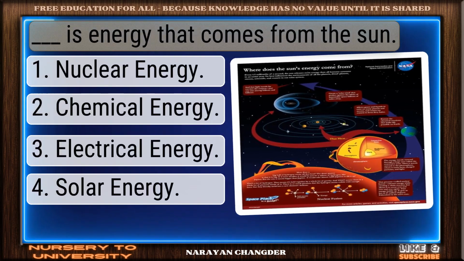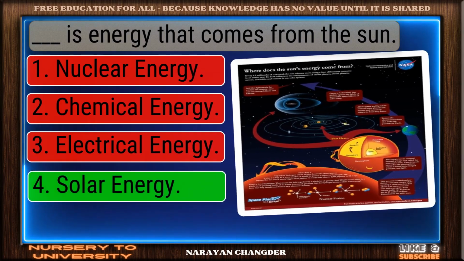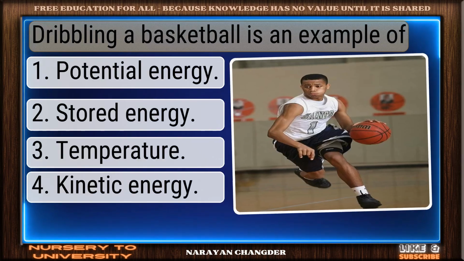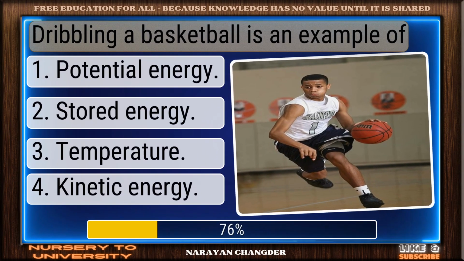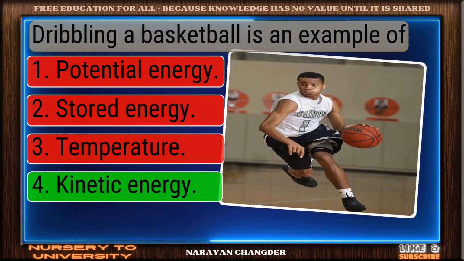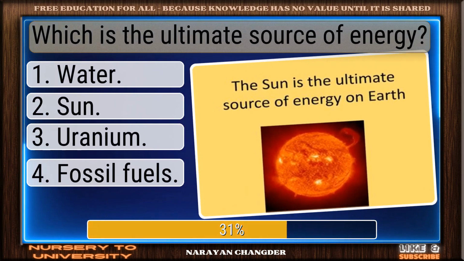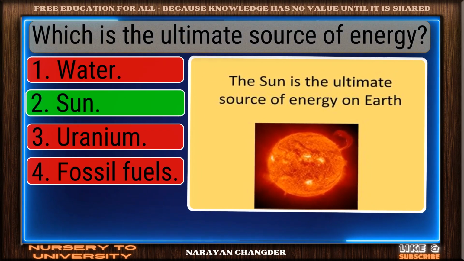Dash is energy that comes from the sun. You're right. Solar energy is correct. Dribbling a basketball is an example of. Good thinking. Kinetic energy is right. Which is the ultimate source of energy? Solid response. Sun is valid.